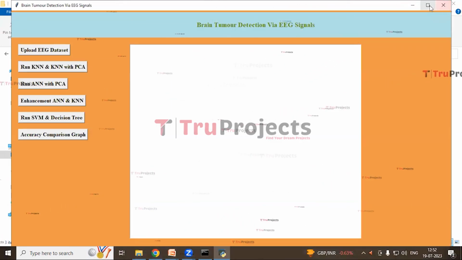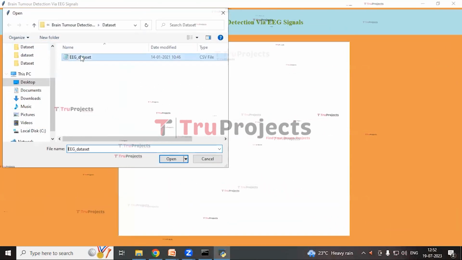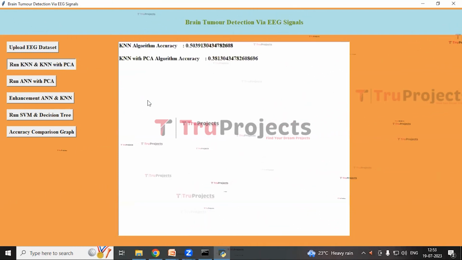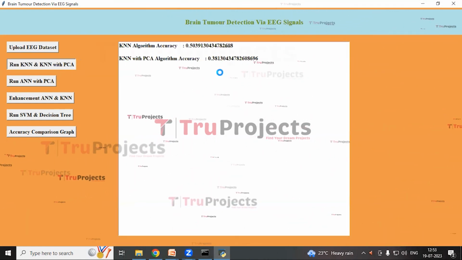This is the graphical user interface of this project to interact with the program. First step is to upload the EEG dataset. So click on the button upload EEG dataset. Select the EEG dataset, click on open. Here the dataset is uploaded. Next we will be running KNN and KNN with PCA. After running the algorithm, KNN's accuracy is this and KNN with PCA algorithm is this.